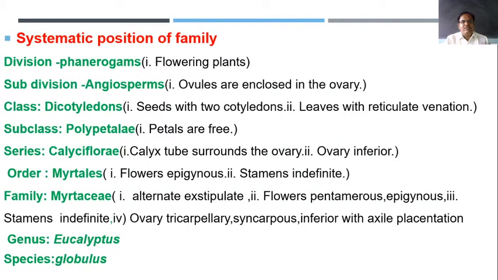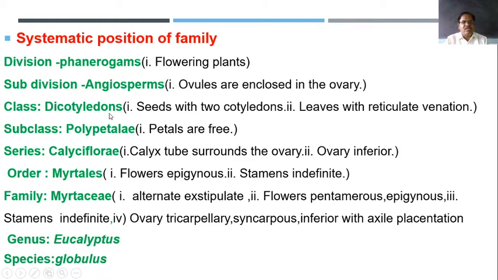Then the systematic position of the family. It belongs to the division Phanerogams, as compared to the cryptogams. Phanerogams are the flowering plants. The subdivision is angiosperms, that is, ovules are always enclosed in the ovary. The name itself indicates it: angion means closed and sperma means seed, that is, plants in which the ovules are always enclosed in the ovary.